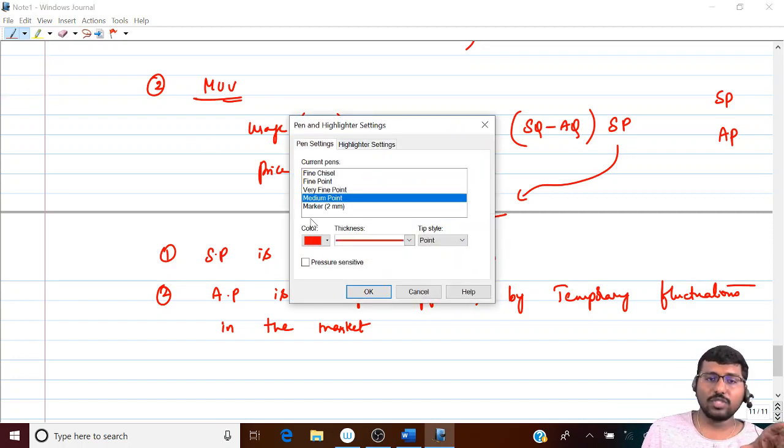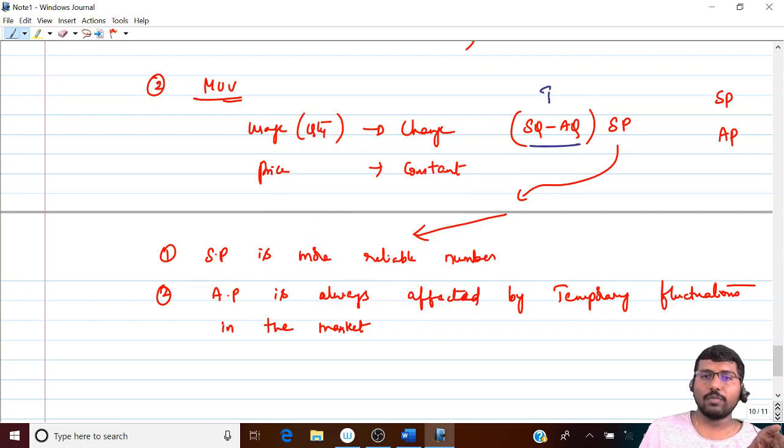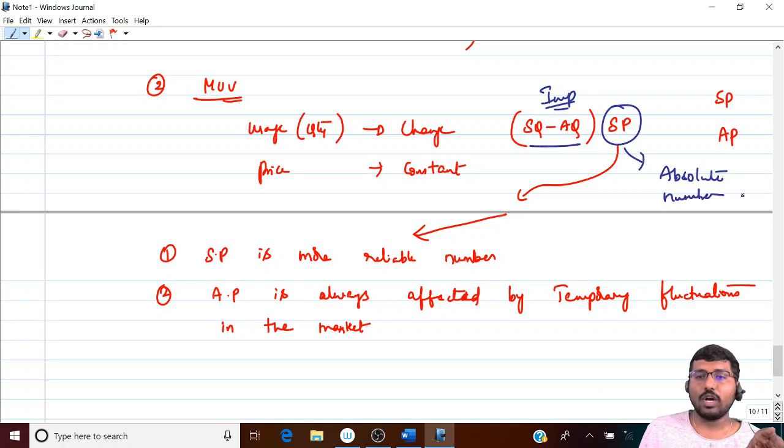Because basically it's a usage variance. So usage means it should be difference in what? Quantity only. This is the most important part. Then why are you multiplying with SP? Only to convert this into an absolute number, so that I'll understand how much is the effect on what? Profits. That is the only intention.